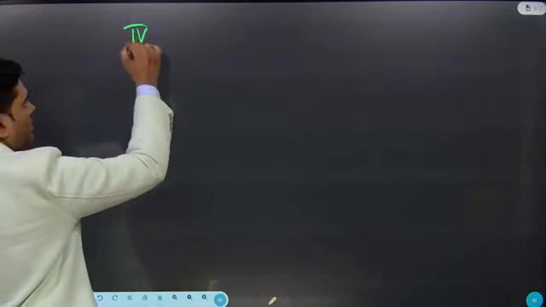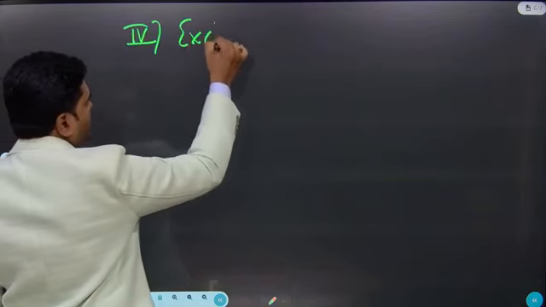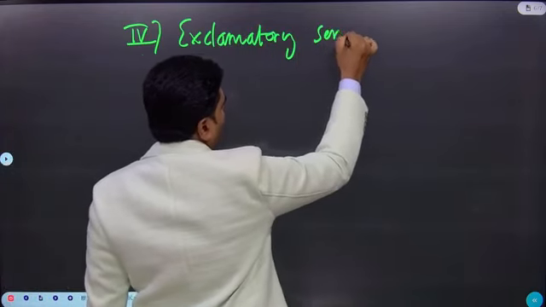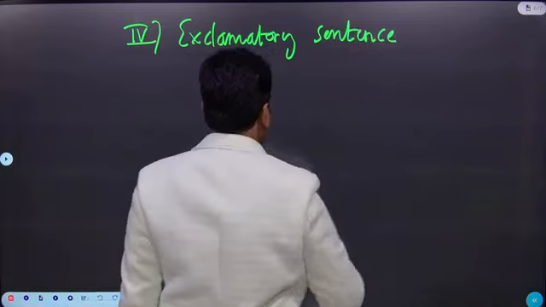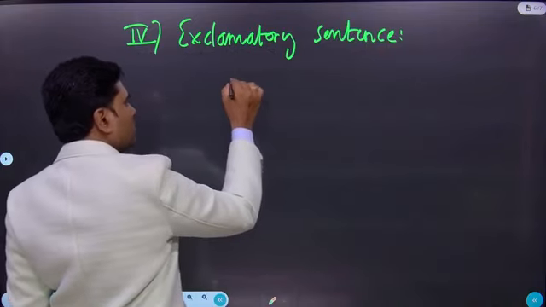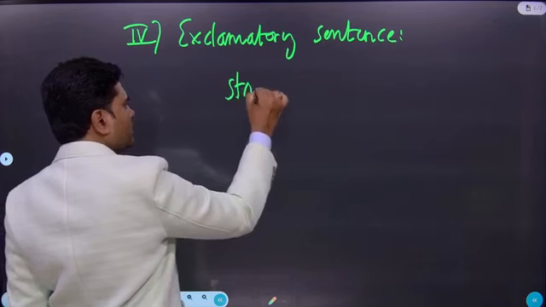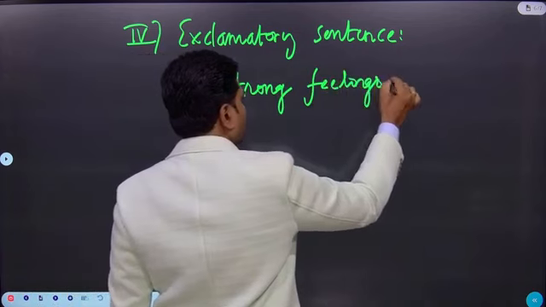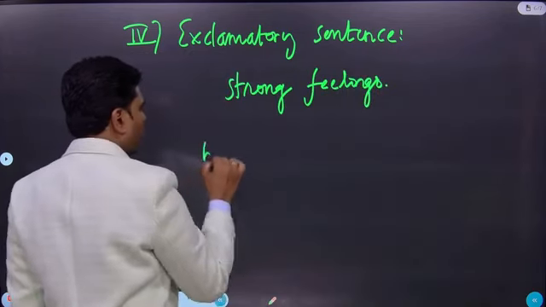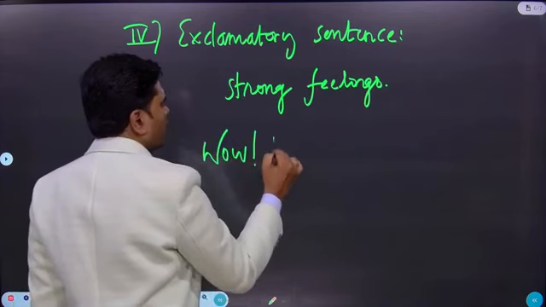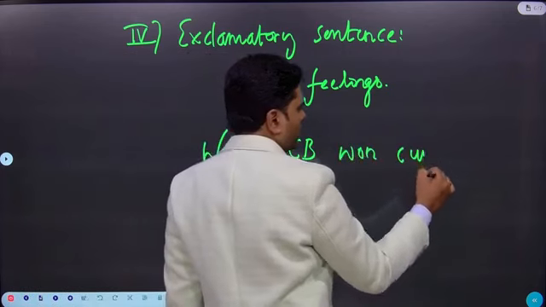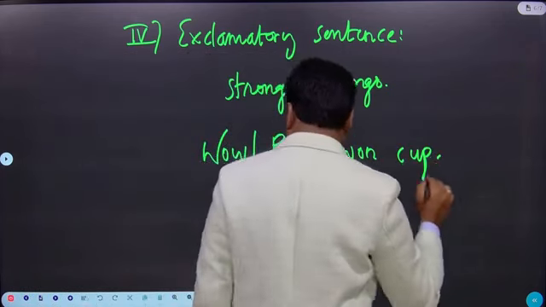Next, the fourth type of sentence is exclamatory sentences. What is this sentence? The sentence is going to express strong feelings. Example: Wow, RCB won the cup. Like this, there will be a statement.